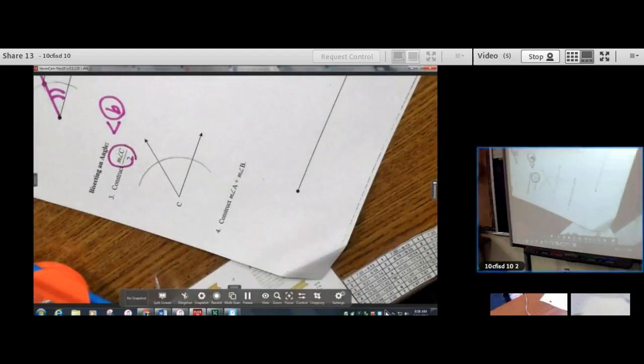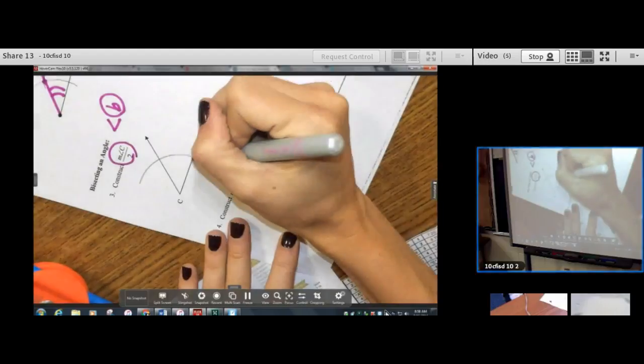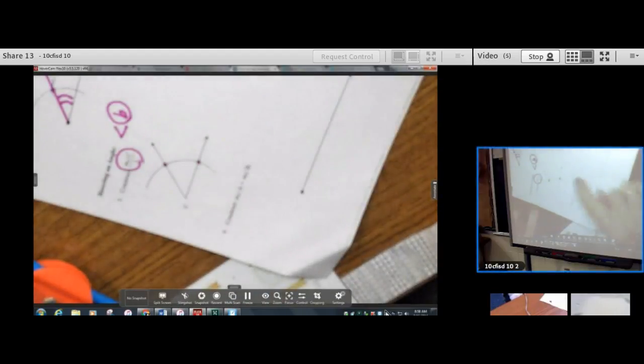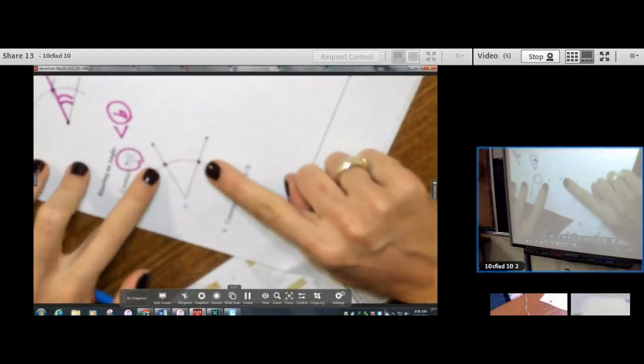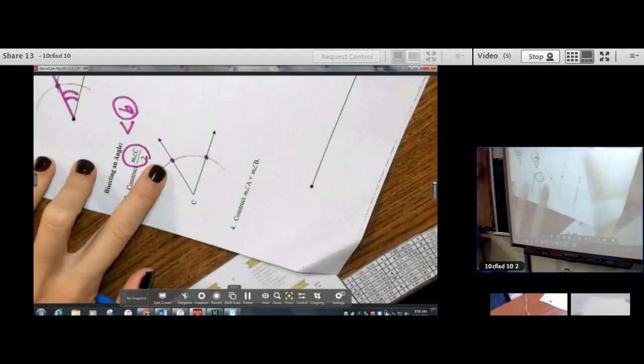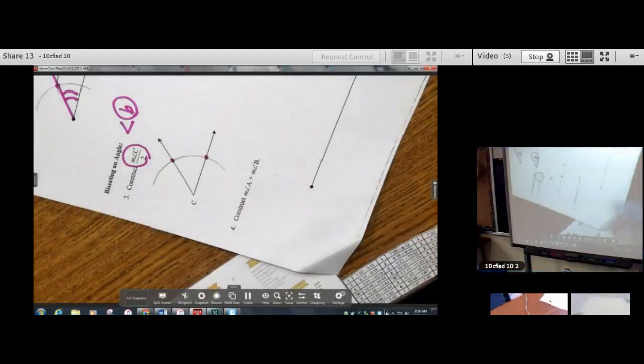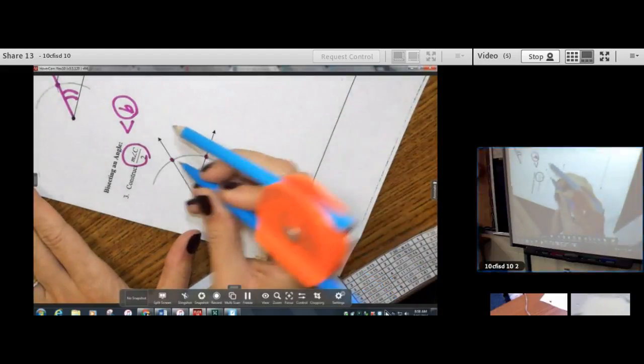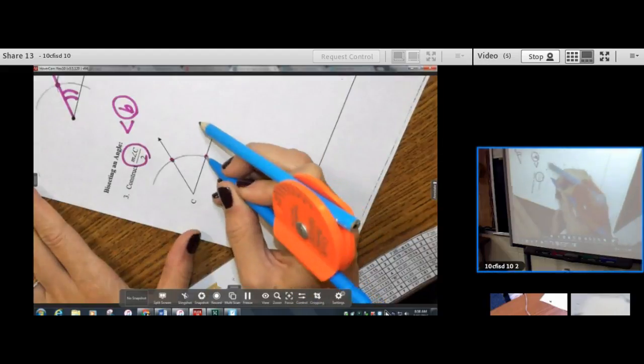That's step 1. Okay, this part's cool. I like this one better than copying an angle. Alright, you have 2 intersections, 2 points where your arc intersected the rays. So now, you're going to put your needle in both spots. You're going to put it here and then here. You're going to put it in A and then B.